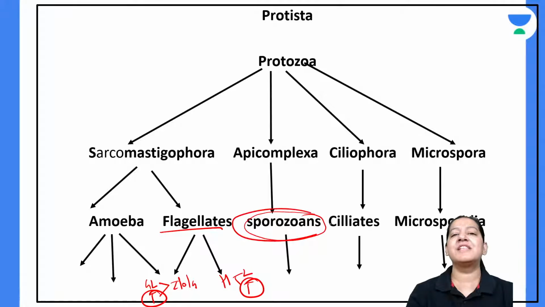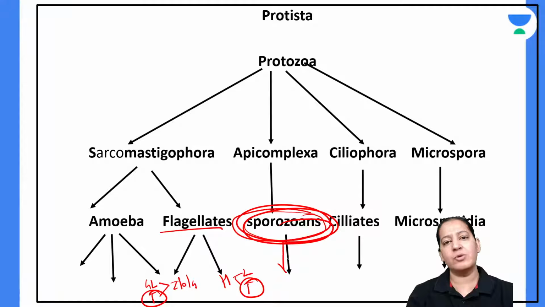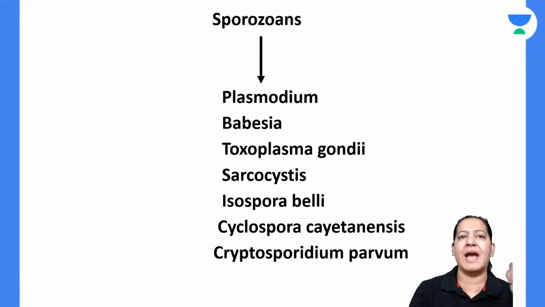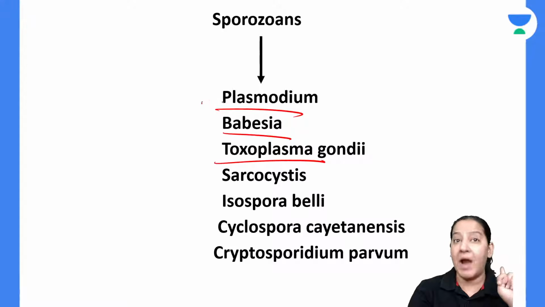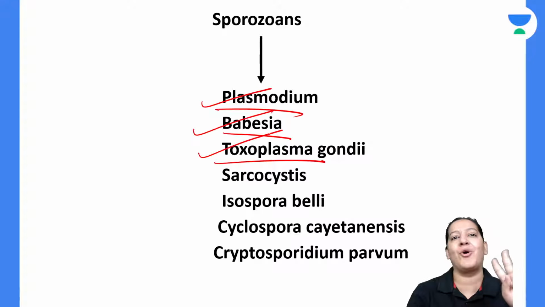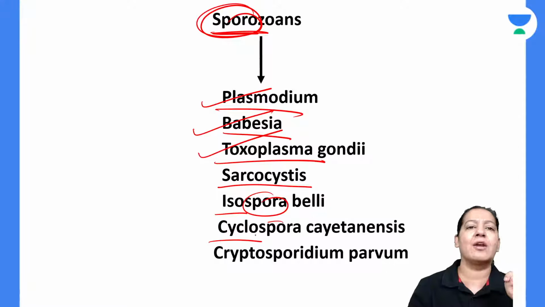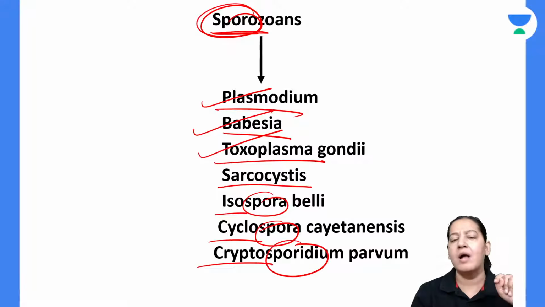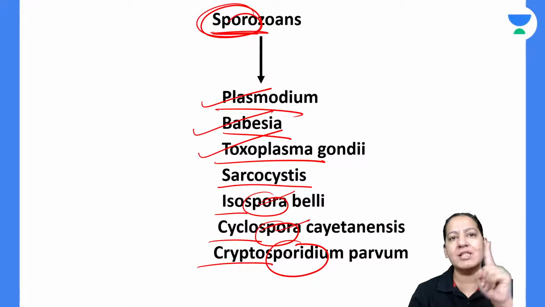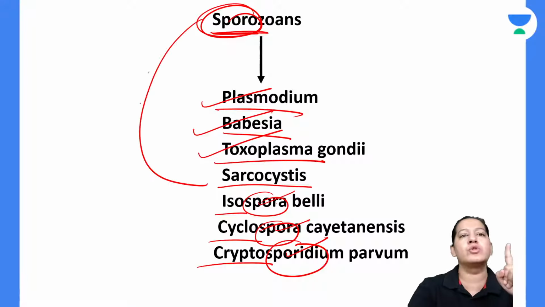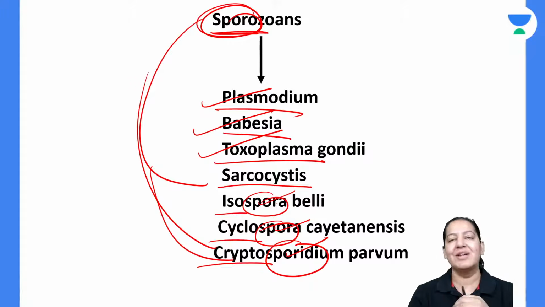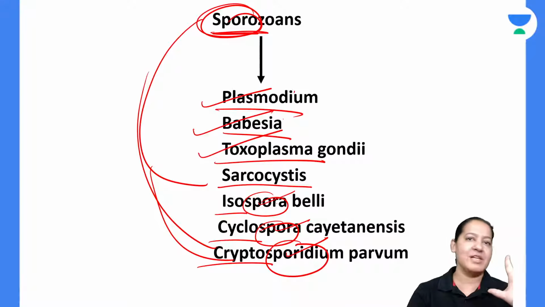Coming to the third category, sporozoans. There are many sporozoans which are important, but in your syllabus I guess these 3 are important: Plasmodium, Babesia, and Toxoplasma. Learn others also, like Sarcocystis. Sporozoans have spores, so Isospora, Cyclospora, Cryptosporidium. See the word spora, spora, spora. Spora means sporozoans, so you can learn like that. So Plasmodium, Babesia, Toxoplasma, learn them like this.